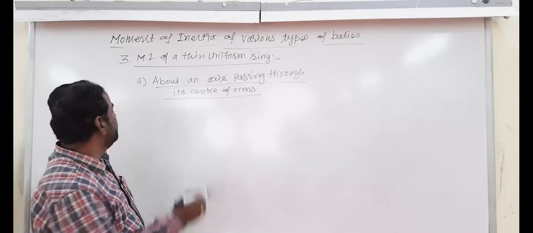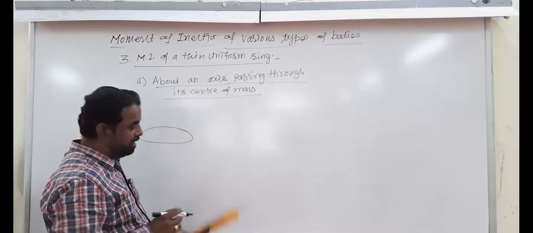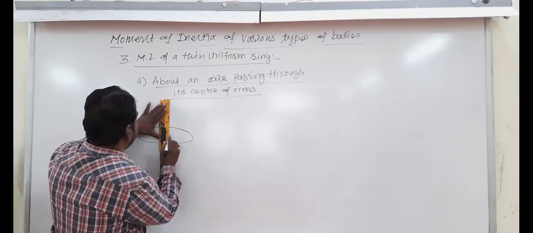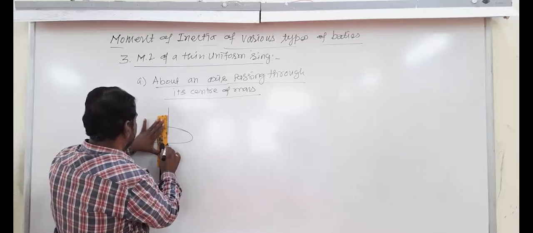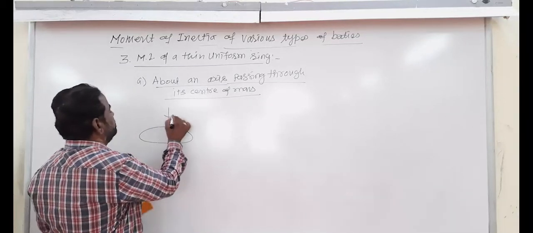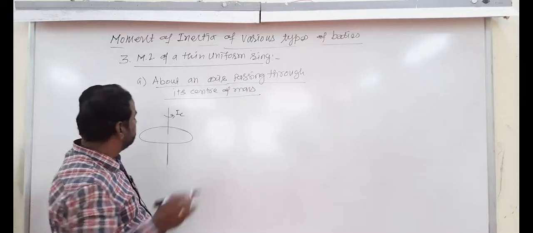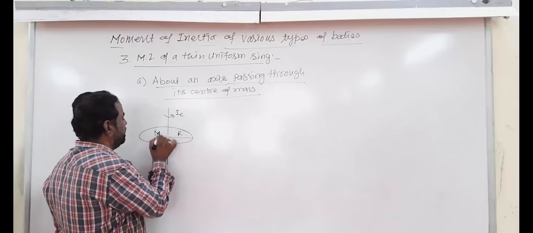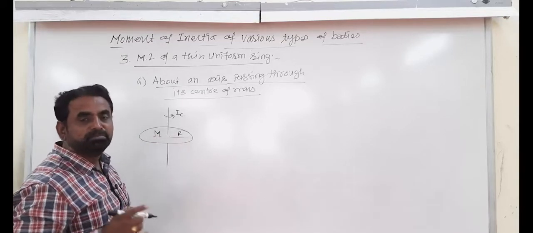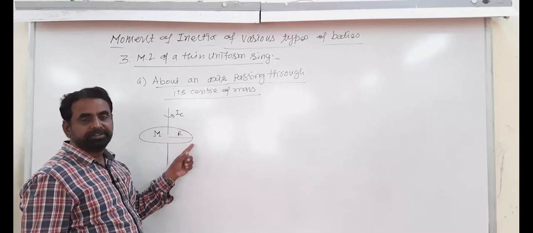Again we have the figure. So this is the ring, and axis of rotation is passing through its center. Axis of rotation is passing through its center and perpendicular to the plane, and here this is the radius, and capital M is the mass of the ring. Consider a thin uniform ring.